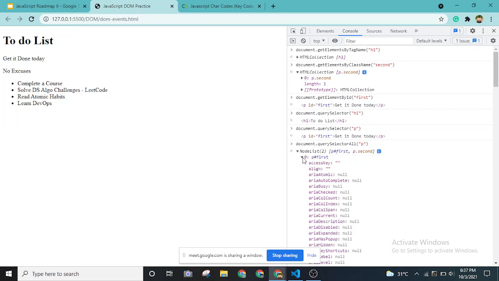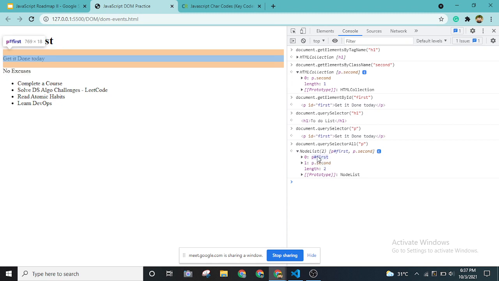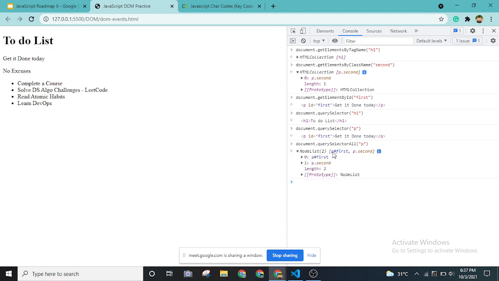The first one gave us the first paragraph element, and the second one gave the second paragraph element. This hashtag is nothing but the id, so hashtag first because the id value is first, and the dot second is because the class name is given as second.